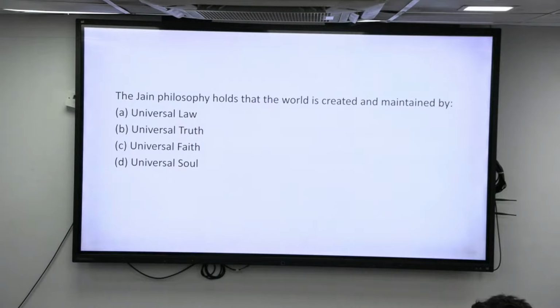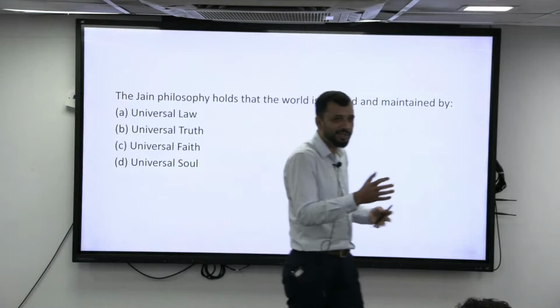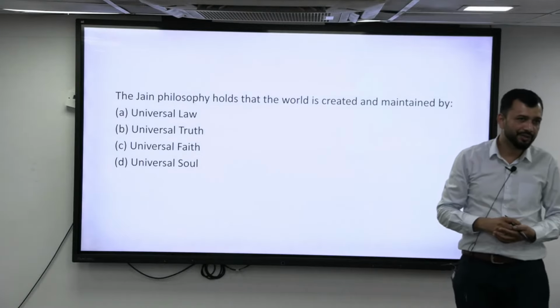So that is the question that is being asked. That is the Jain philosophy: the world is created and maintained by what? Universal law. There is a universal law which basically does everything. It is not that some God is sitting and doing it.